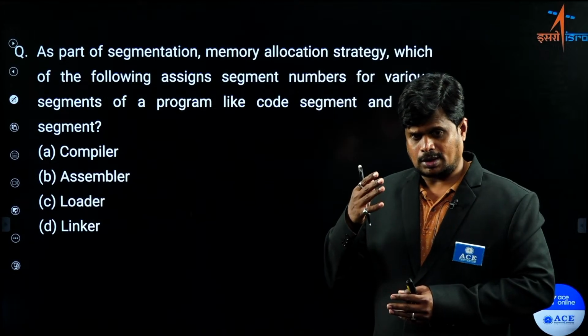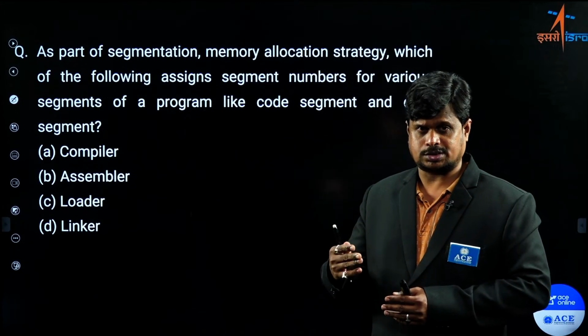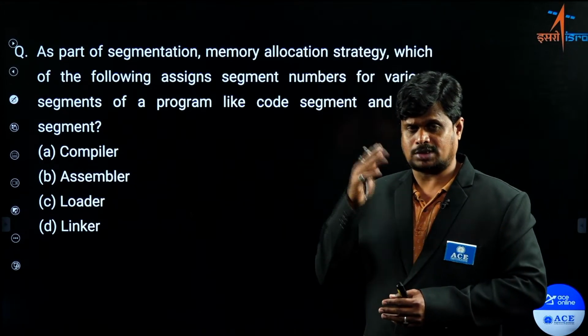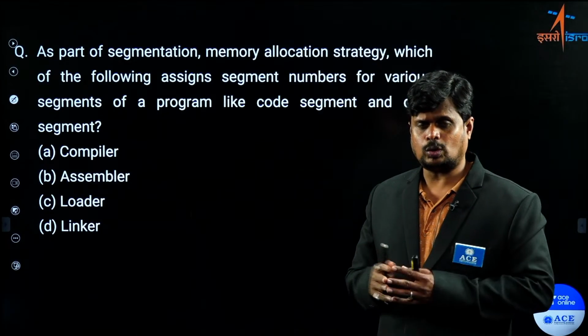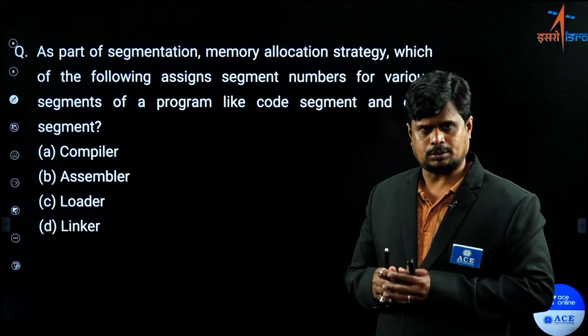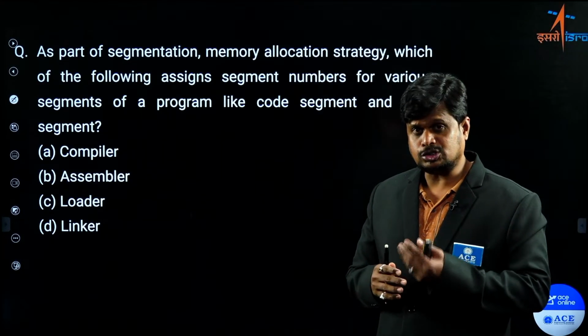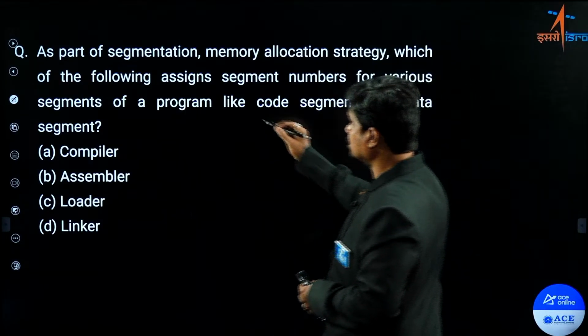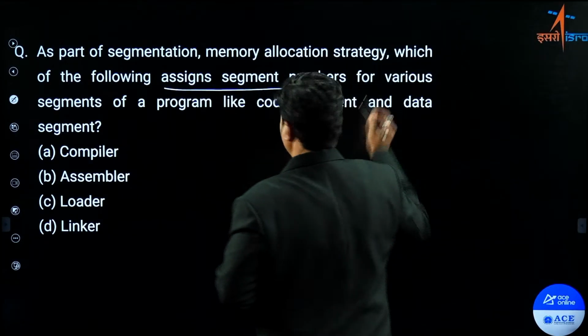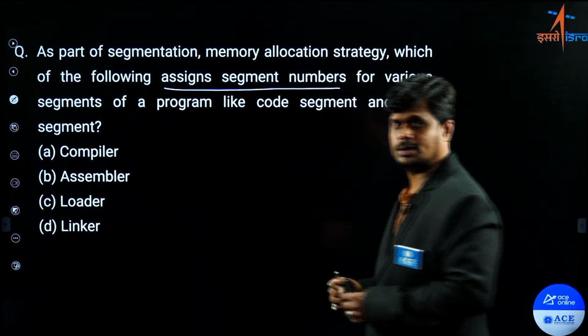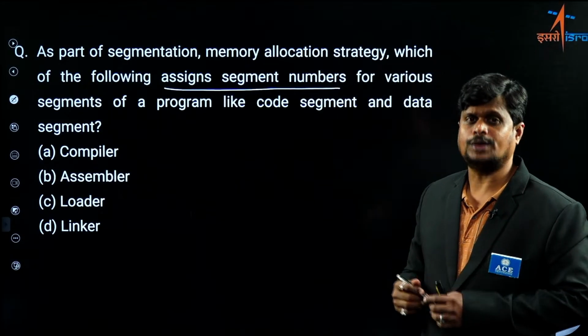You can say text section or else code section, data section, heap section and stack section. So this is what is done by your compiler basically. But allocation of the segment number, the question clearly mentions assigning the segment number, who can do that?